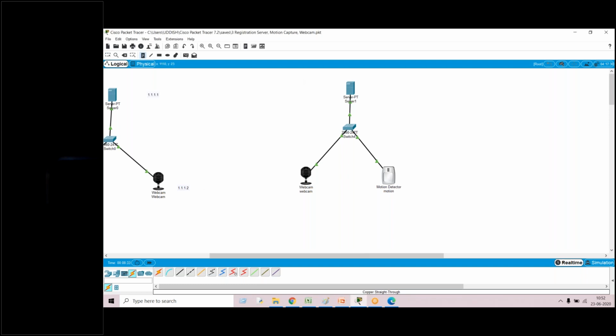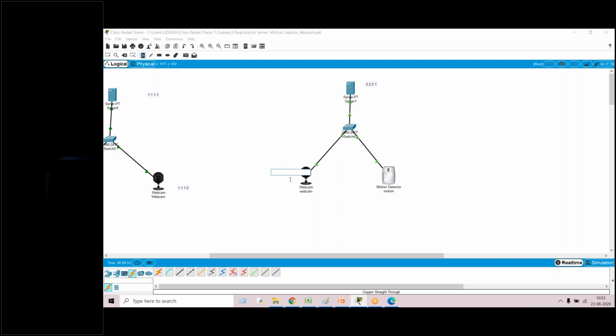So now let's assume this. I'll first make a note of which IP address is for what. Just choose a note, place the note. I'll write 2.2.2.1. I'll be using this for the server.